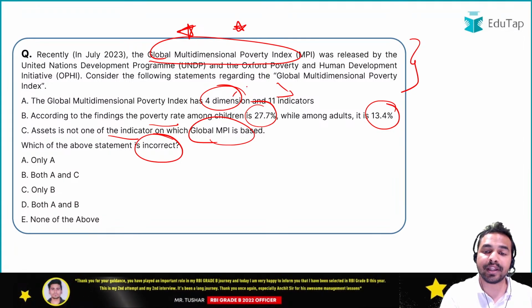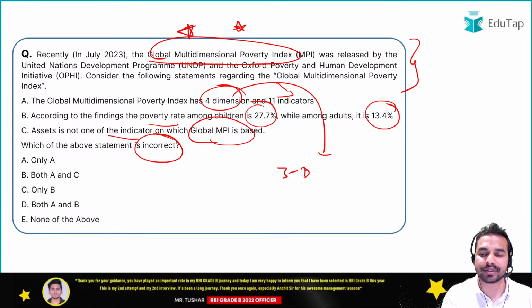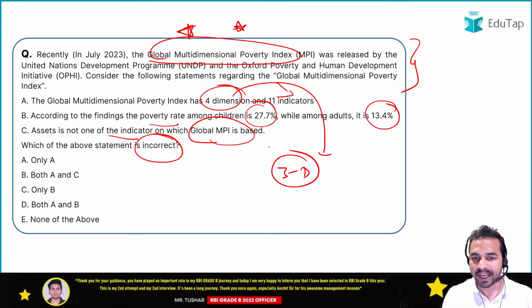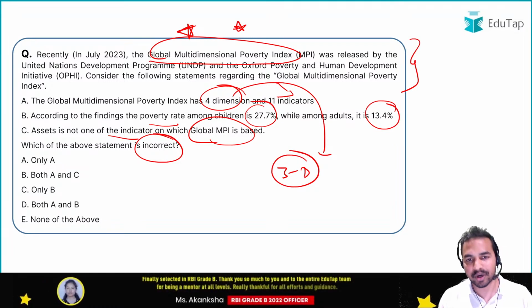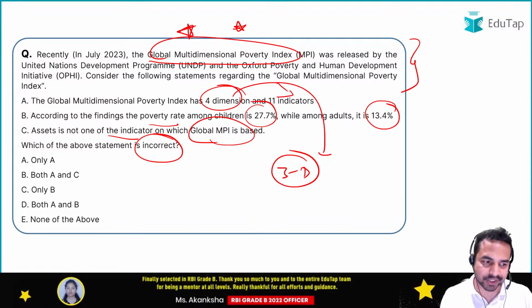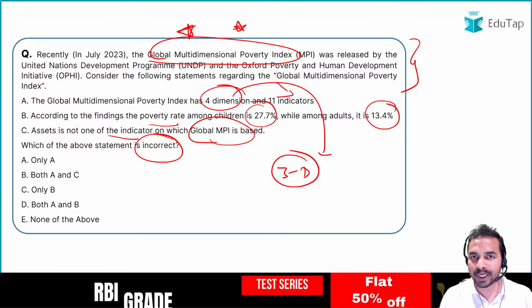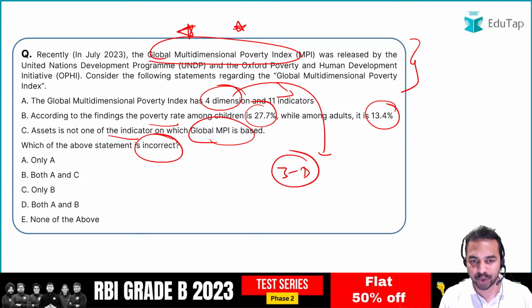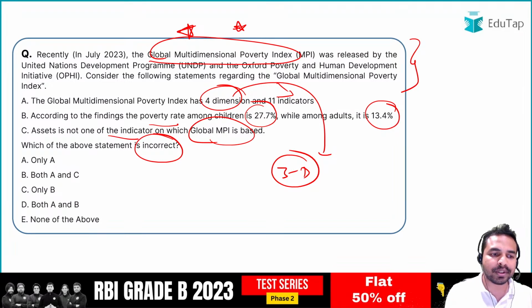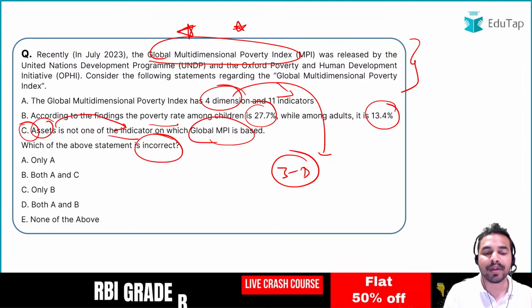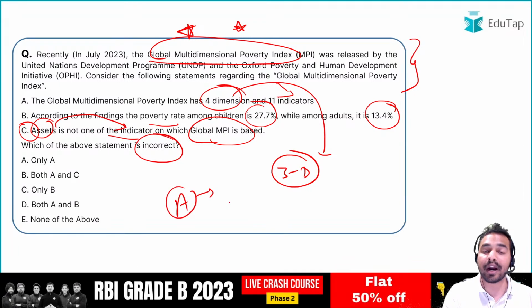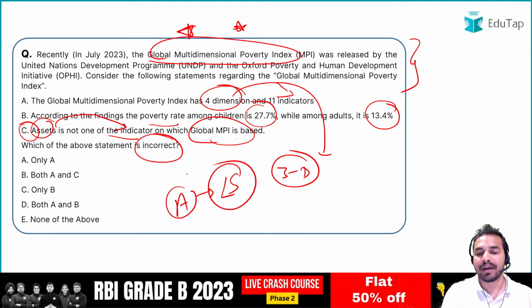I told you that there are a total of 3 dimensions used to measure poverty across the world, and we have already discussed what exactly these are. These include living standards, health and education. And statement C says asset is not one of the indicators, but I told you that asset is one of the indicators under the living standard dimension.